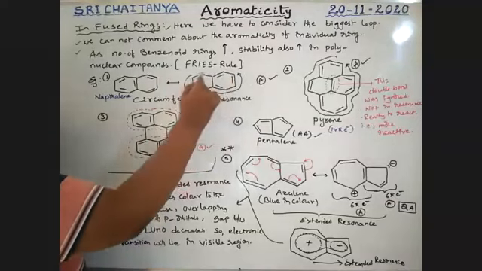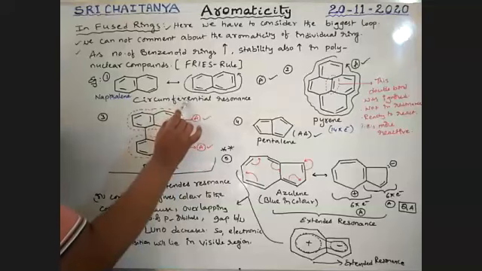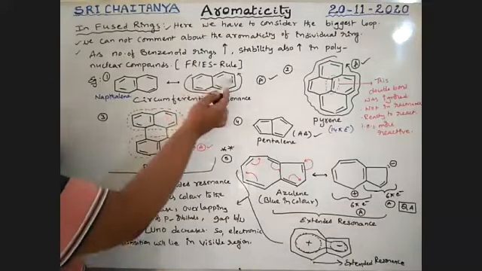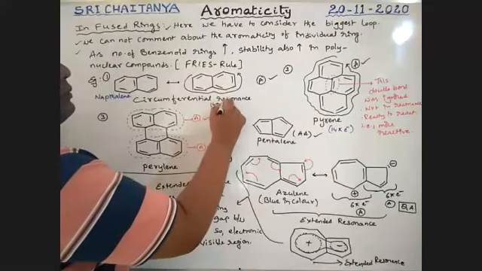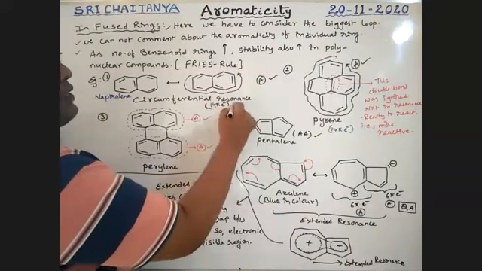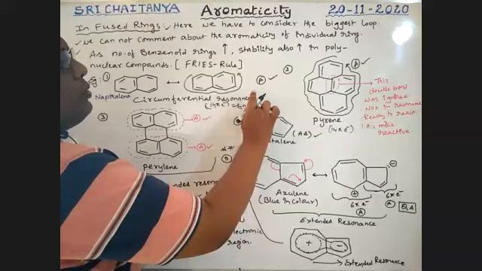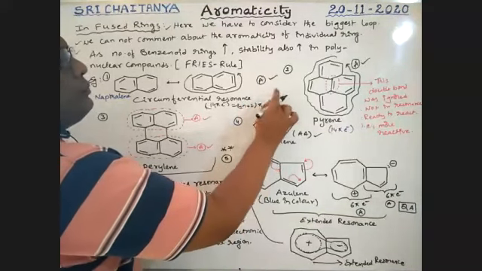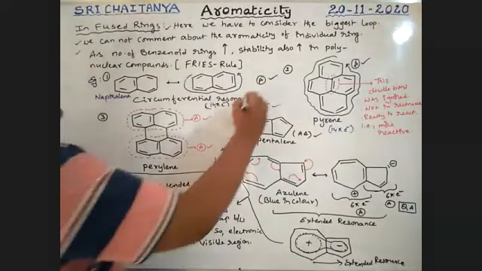Through this circumference, we consider the resonance, so this type of resonance is called circumferential resonance. Total 7 pi bonds, 7 times 2, 14 pi electrons. 14 means the 4n plus 2 pi electron rule is applicable. Therefore, the compound is aromatic.